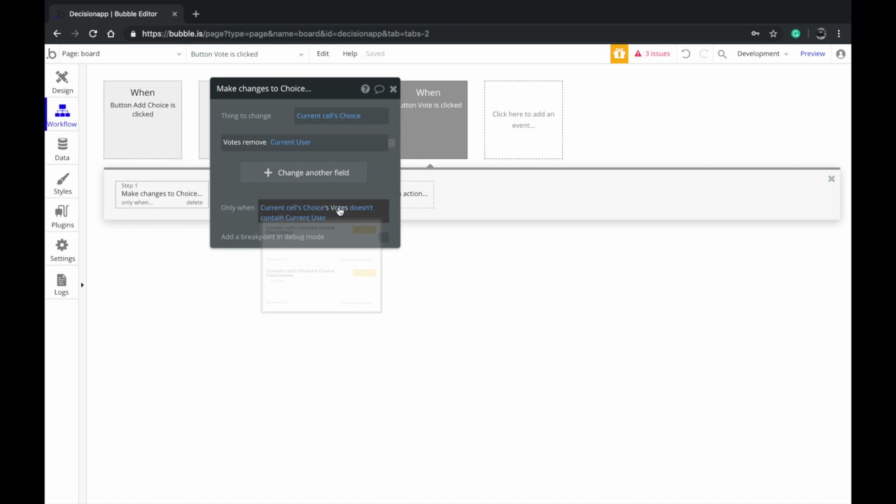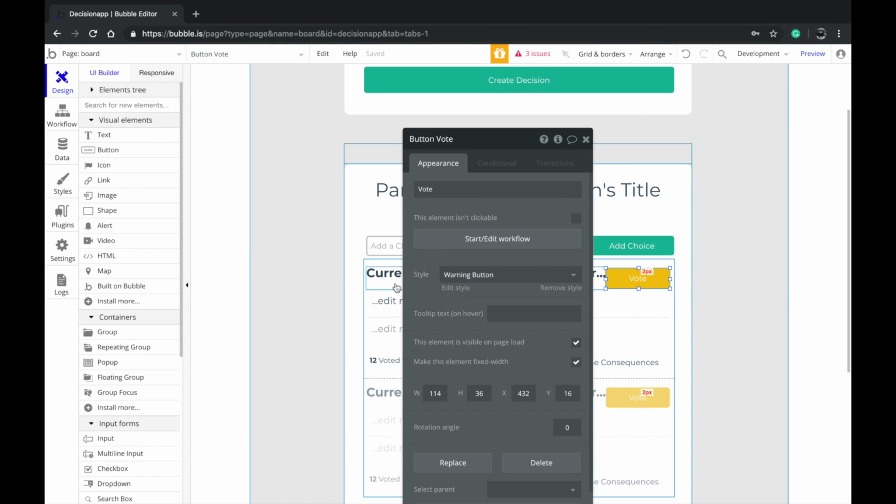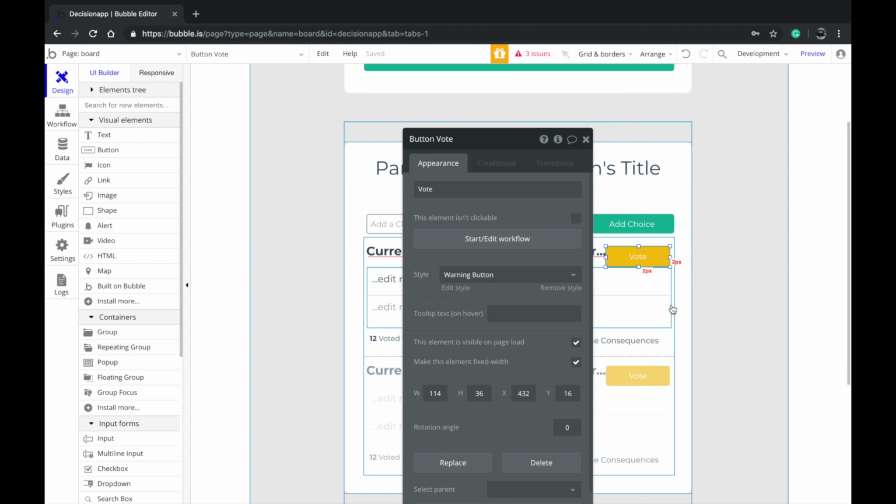I'm going to say current cell's choice contains the current user. What I mean by that is this workflow will only be triggered when the user has already voted for this post, and this will be triggered when the user has not voted for this choice yet. So one problem with this is that they can vote for multiple things.